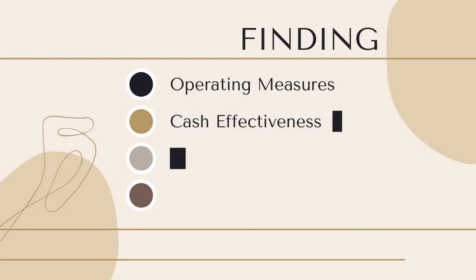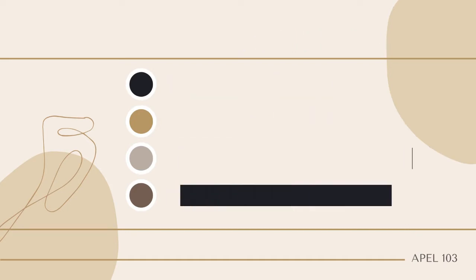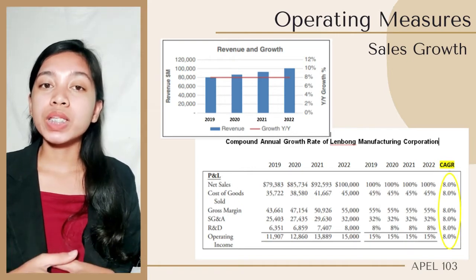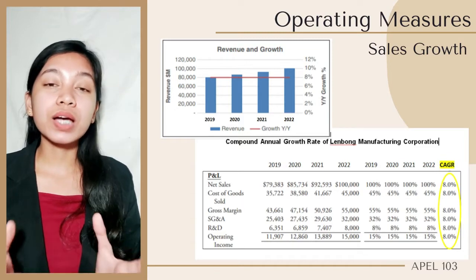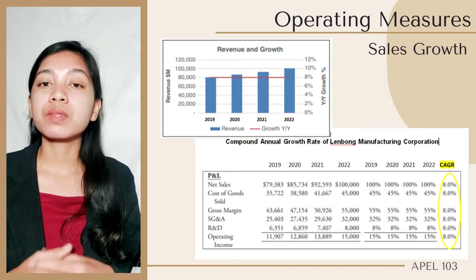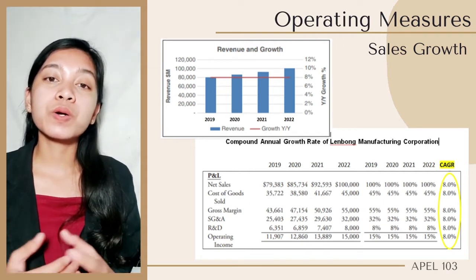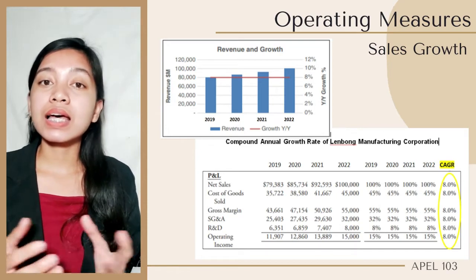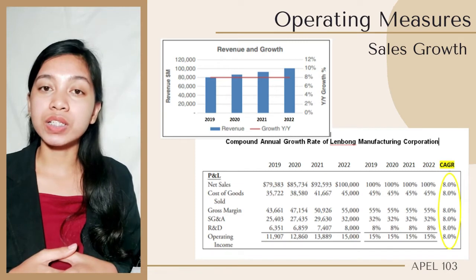As we review the financial statement of Lenbong Manufacturing Corporation, we have come up with an initial audit finding with regards to its sales growth, which is one of the operating measures. Sales growth is an important determiner of the company's financial performance. Specifically, we have reviewed its compound annual growth rate, and we found out that the company only has a constant growth rate of 8% over the past 3 years.